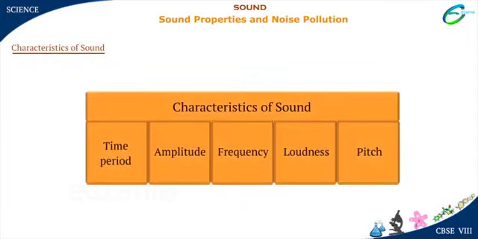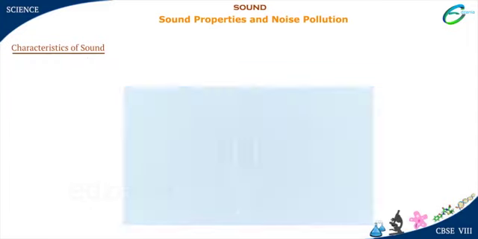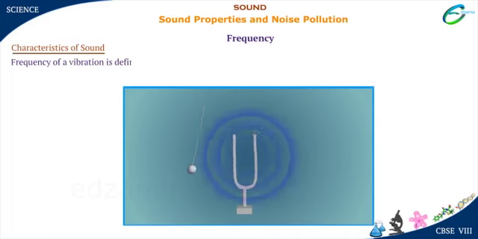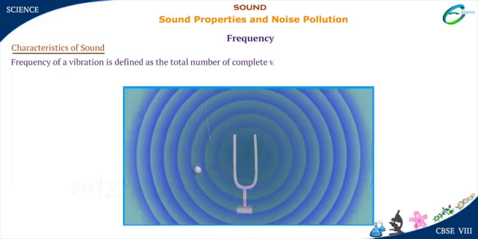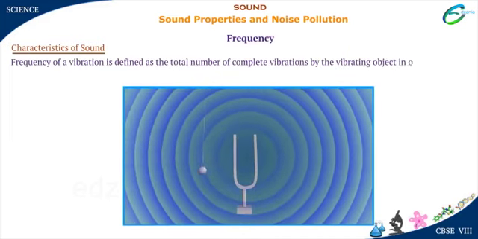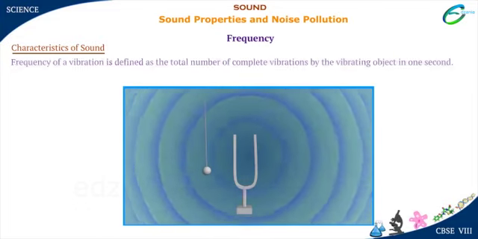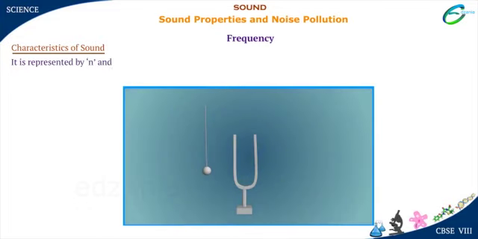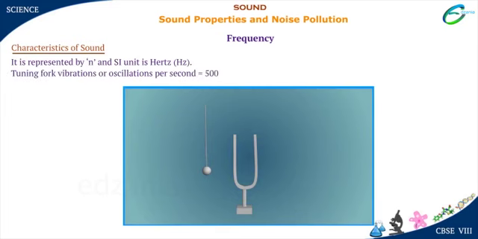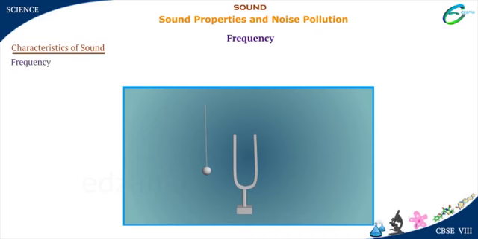Now click Frequency. Frequency of a vibration is defined as the total number of complete vibrations by the vibrating object in 1 second. It is represented by N and SI unit is Hertz. If a tuning fork vibrates or oscillates 500 times in 1 second, then its frequency is 500 Hertz. Frequency and time period are related to each other. Frequency is the inverse of time period.